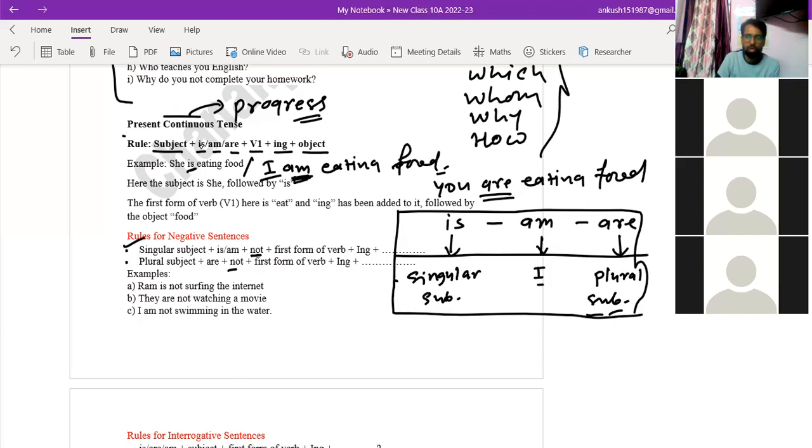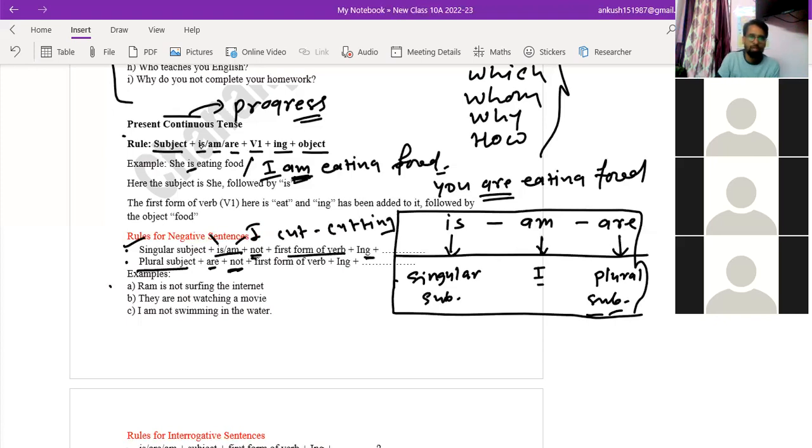Suppose a singular subject is written, so am can be used. Am is for I, and other singular subjects would carry is plus not plus main verb first form plus ing. For example, cut. So what would be its ing form? Cutting. Plural subjects, definitely we, you, they, people, students, teachers, family members, lots of things can be used as plural subjects. So they all would carry are. And to make it negative, definitely we will use not after the helping verb.